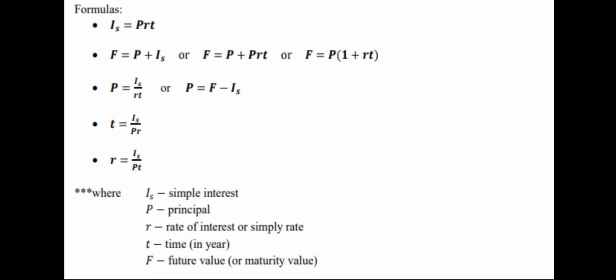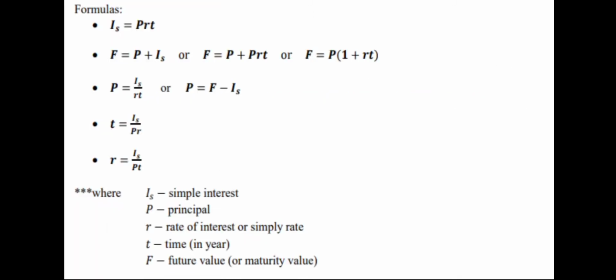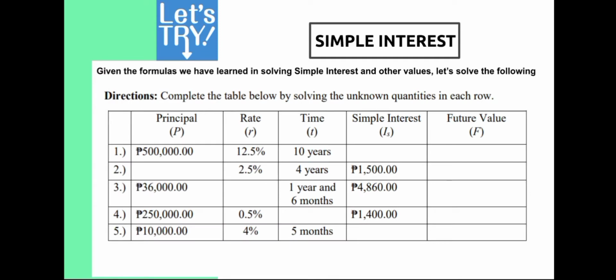When you have these formulas, madali nang masagutan yung ating activity. So here, in our example, how do we compute for the blank items? Gagamitin mo lang yung formula na meron tayo. Let's look at item number 1, and the rest I will leave up to you to answer.